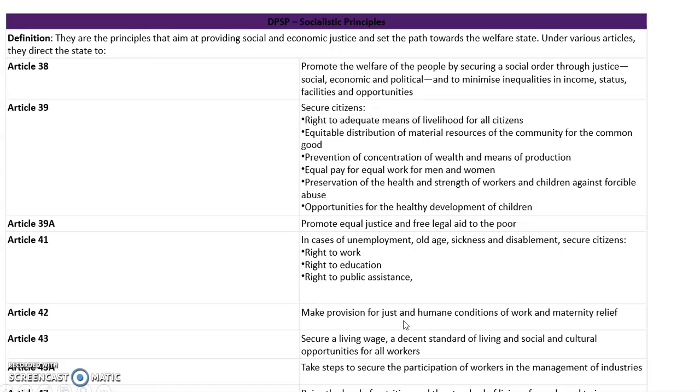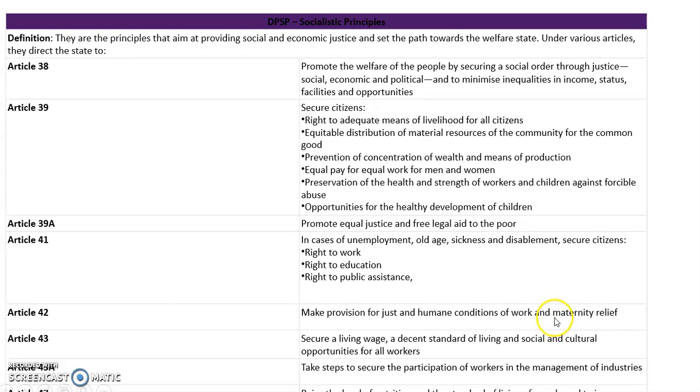Every worker, when working, has to be provided with reasonable and humane conditions to work. Because if the worker does not have proper conditions to work, he cannot work. Similarly, where women are working, they need to be given maternity relief also. Of course, when you study the labor laws, you will be able to study this more clearly.